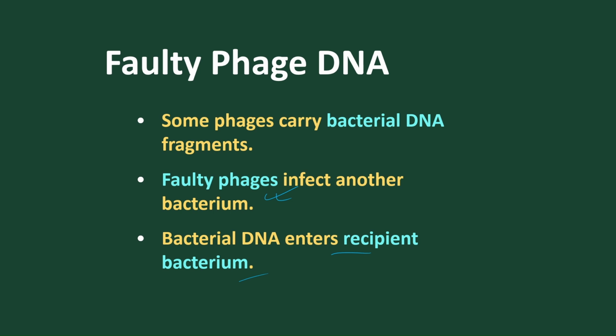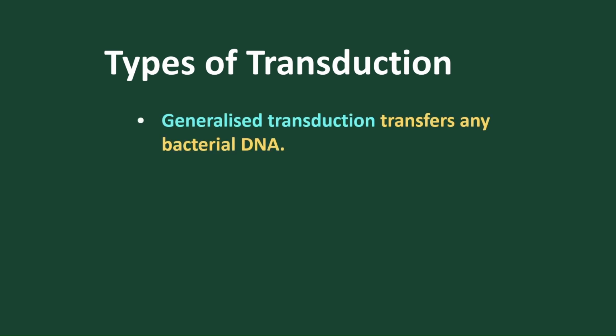So in all these experiments, what do we find? Transfer of genes or transfer of DNA takes place. Sexual recombination in bacteria is nothing but the transfer of genes from one bacteria to another bacteria. Then we move to the types of transduction. What are the types of transduction?